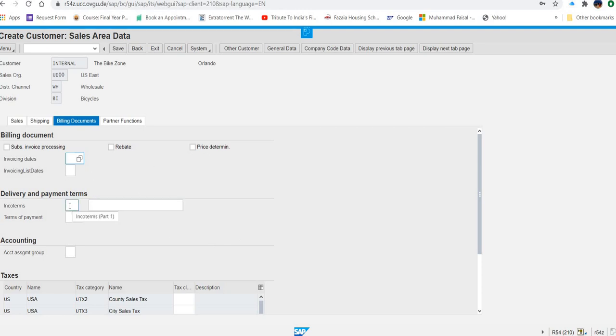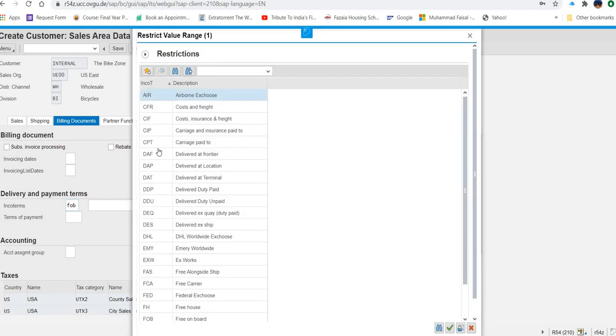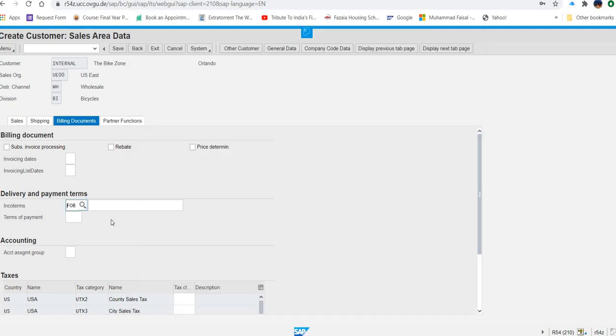You will put FOB here. FOB. You can search here also. FOB. Okay. And here what are they asking to enter? Miami.